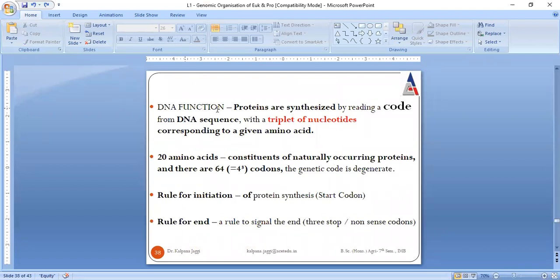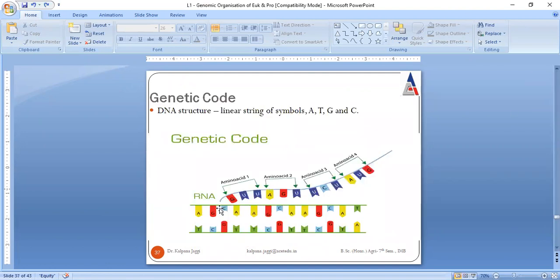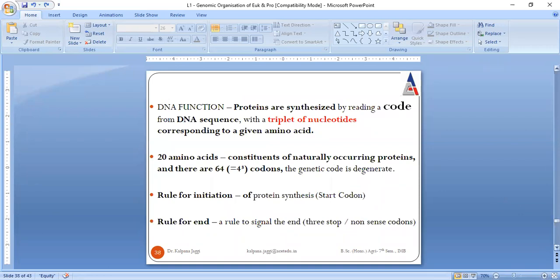See, what is the function of DNA? Proteins are synthesized from the DNA. And how are proteins synthesized? This is DNA, and DNA results in the synthesis of this protein. What protein is being synthesized can in turn be determined by the sequence of amino acids present. This is the DNA, and this DNA results in the synthesis of proteins. How are proteins being synthesized?